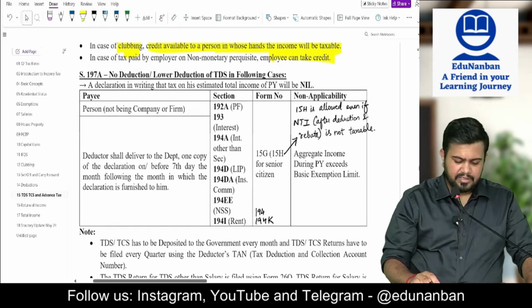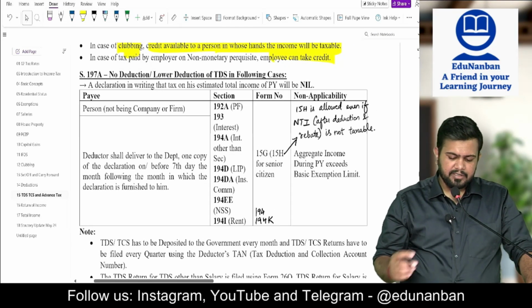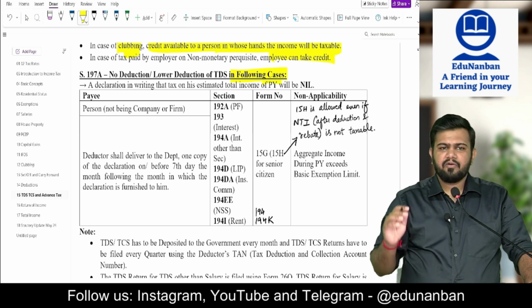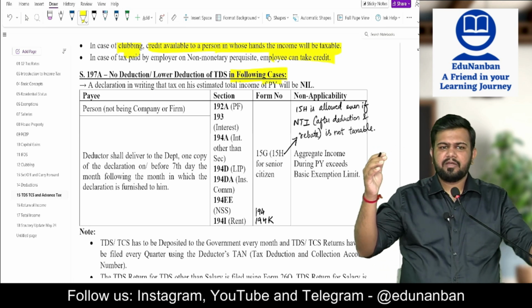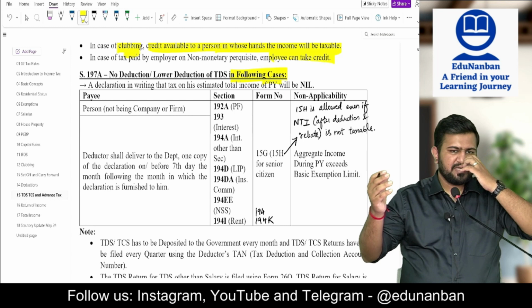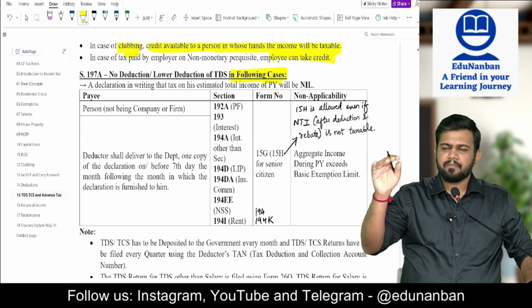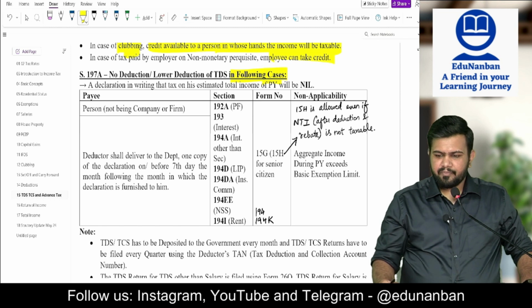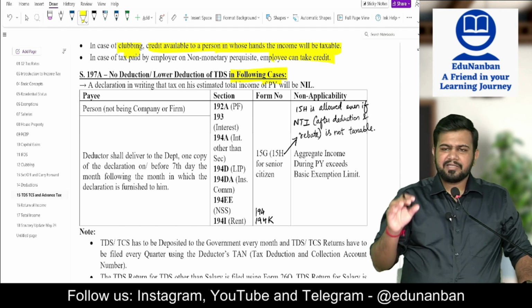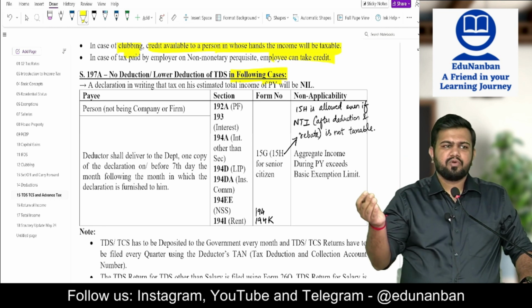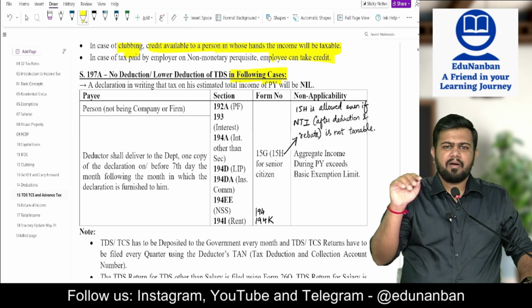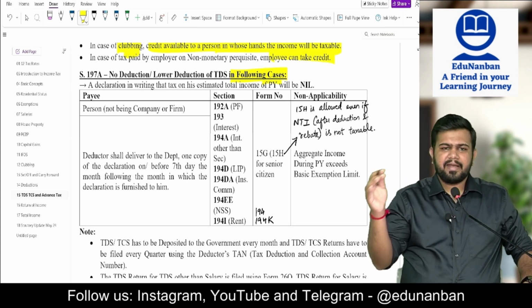Next, section 197A, no deduction or lower deduction of TDS in the following cases. Now first, in section 197, what did I tell you? They have to go to the assessing officer and get the certificate. Now in section 197A, there is another provision. If the assessee feels that their income is going to be below the basic exemption limit, in such case, they can fill form 15G or form 15H.